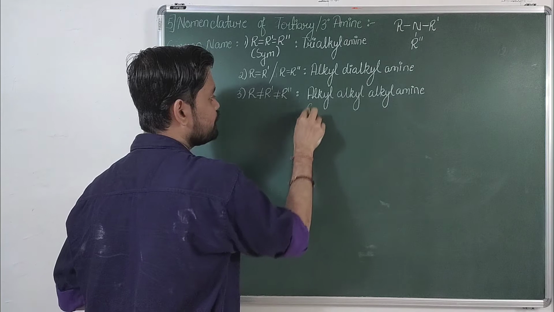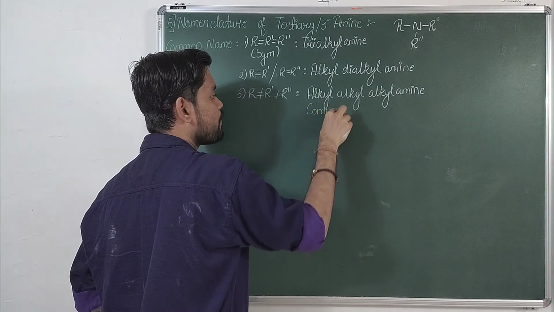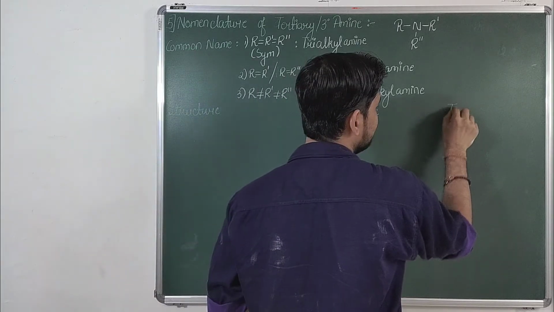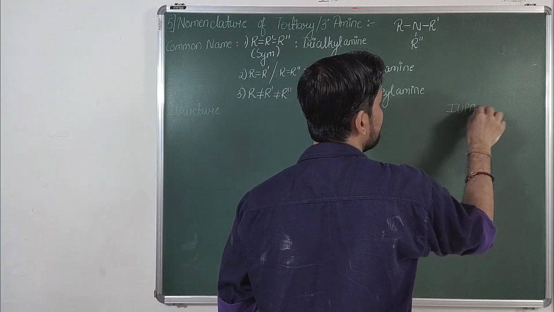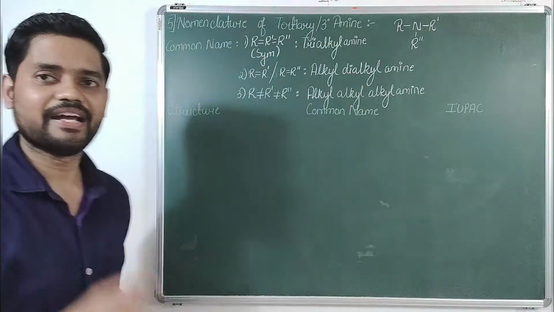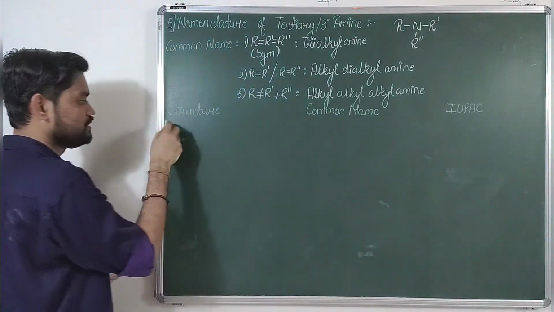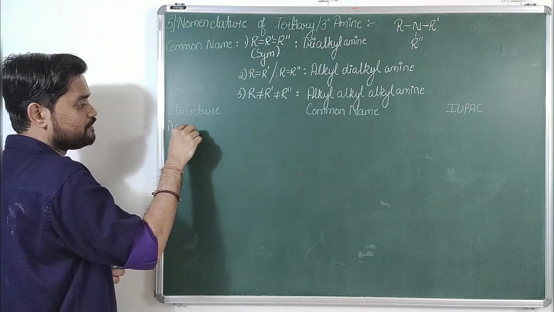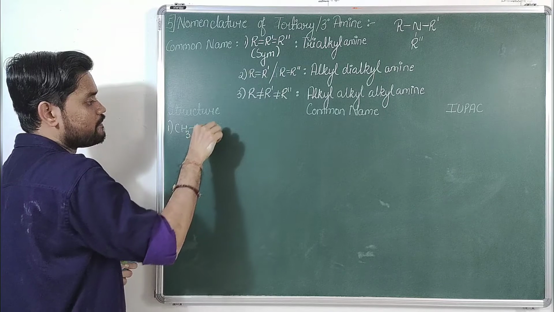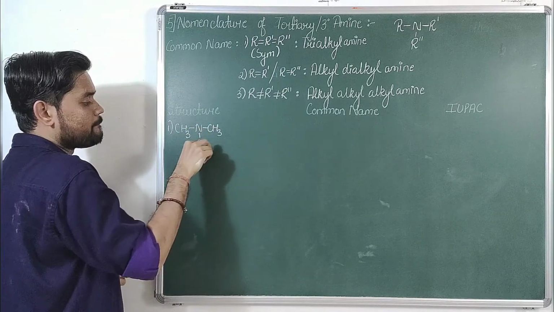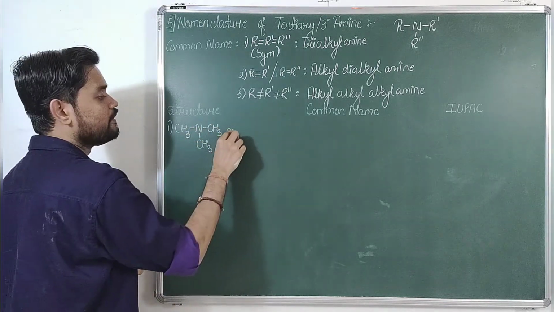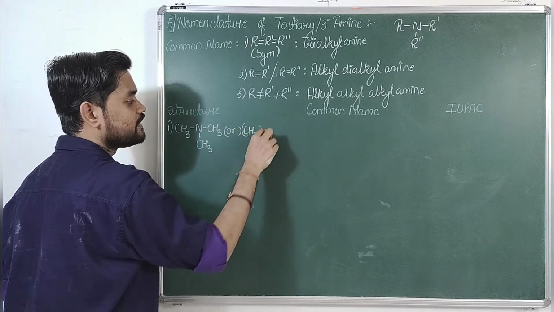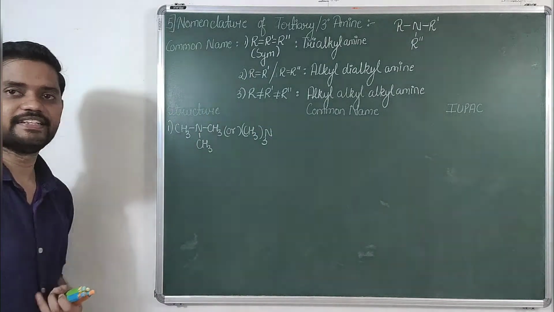Structure, then we want its common name and IUPAC. IUPAC remains same as 2 degree. Nothing is going to change. Now suppose first case, if I will mark CH3 and CH3, or it can also be written as CH3 thrice N, both are one and the same.